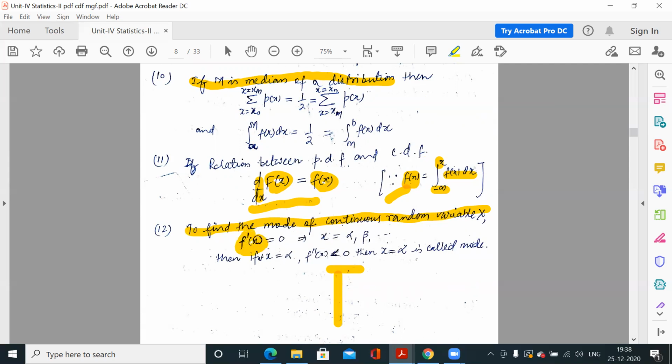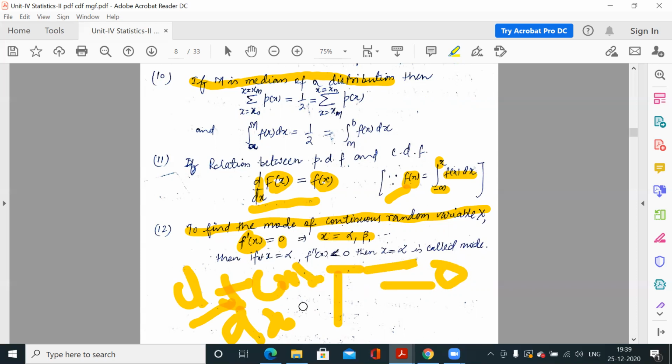You have to differentiate it first and make it equal to 0, and you will get some points for x. The first derivative of that function equal to 0 gives you the stationary points, meaning the points where the function is stationary.